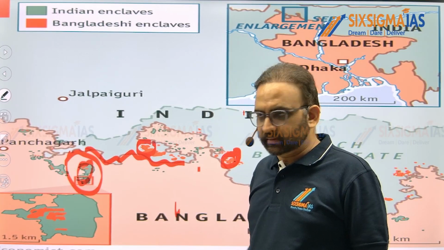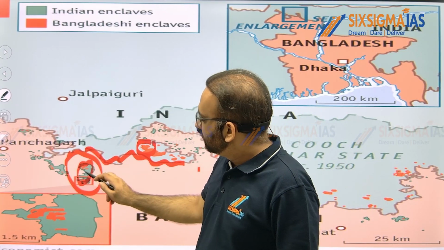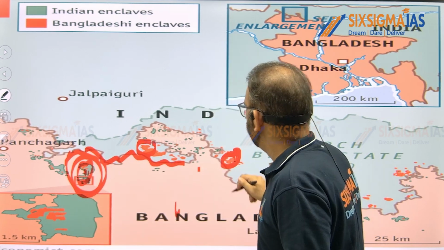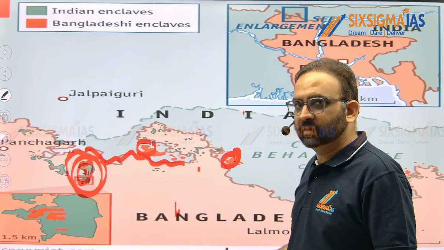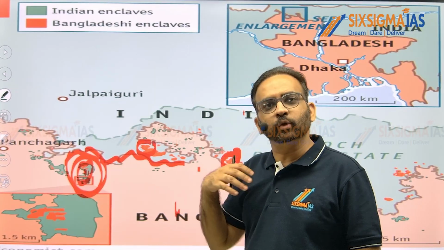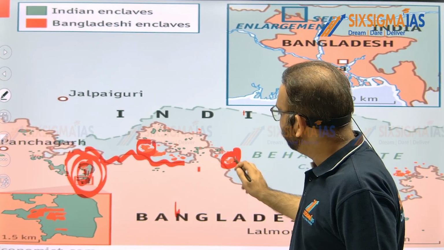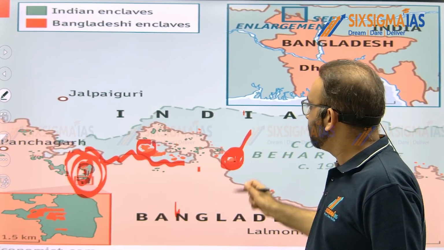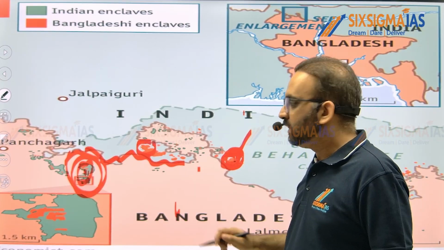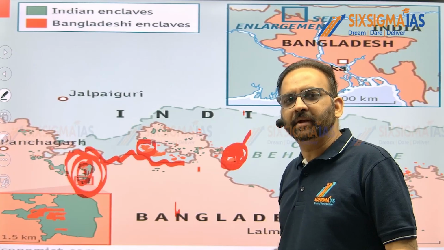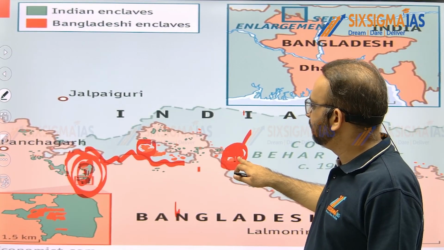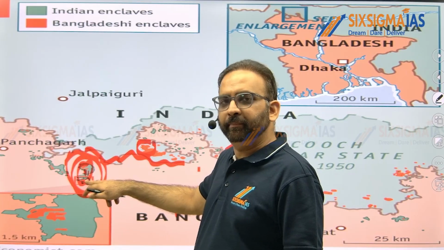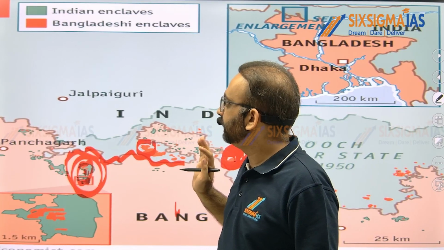So by this agreement, we say this territory will belong to Bangladesh because it is surrounded by Bangladesh. So that's why we gave up 111 enclaves to Bangladesh. Similarly, Bangladesh says these enclaves of it will belong to India. So Bangladesh gave up 51 enclaves to India because these enclaves were surrounded by Indian territory. So the people of these enclaves become Indians, and the people of these enclaves will become Bangladeshis. Clear?